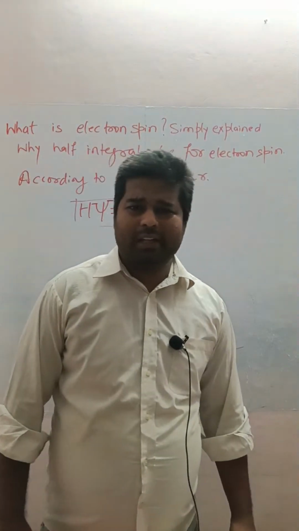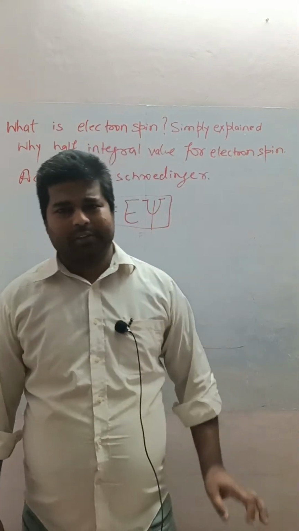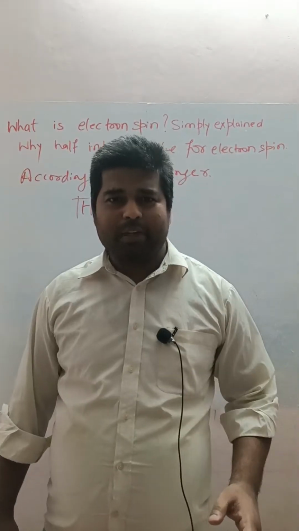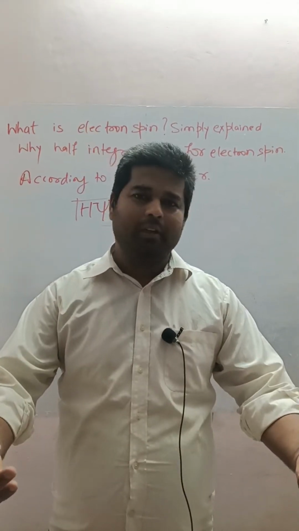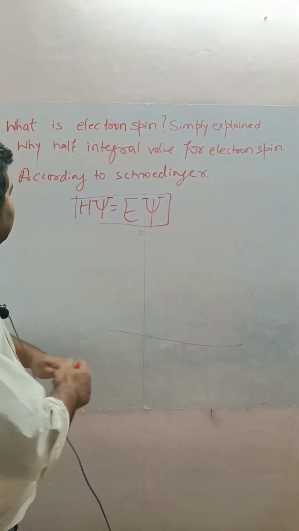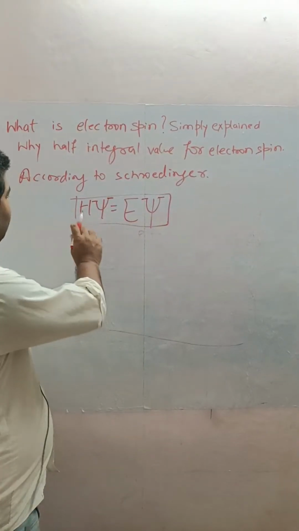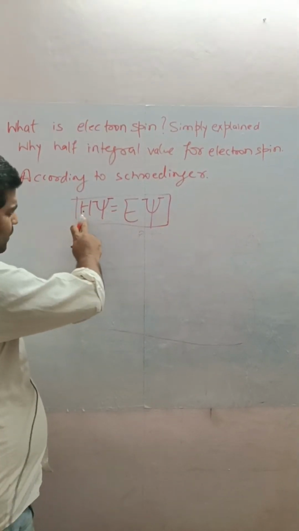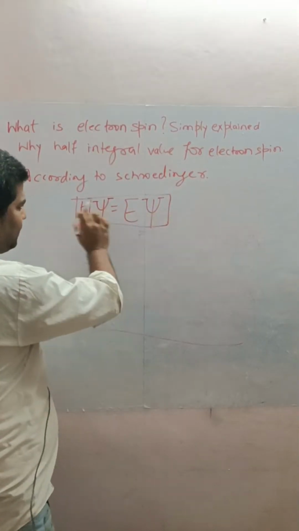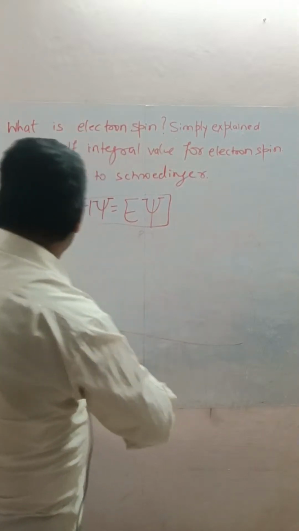Six people have joined. Okay, see here. And Schrödinger was very successful in explaining what kind of wave an electron was. Let's start from the Schrödinger equation. Schrödinger used this concept. This is the Hamiltonian acting on the matter wave function, and this is the total energy times the matter wave function. These are equal. This is the Schrödinger equation for an electron inside an atom.